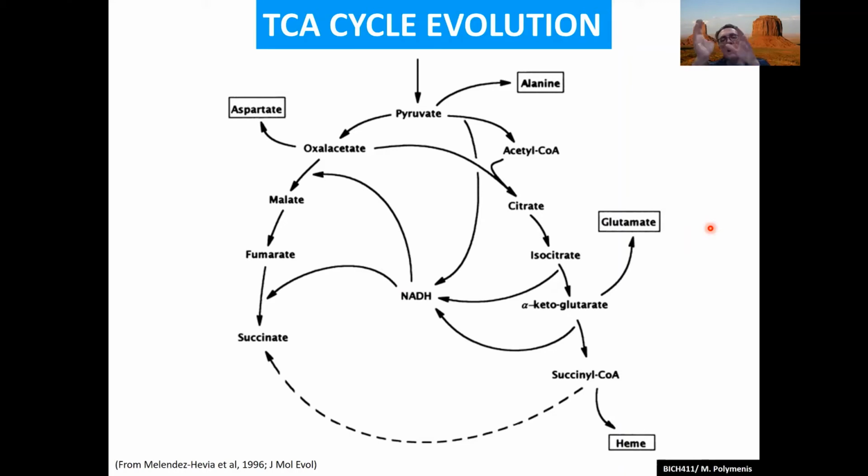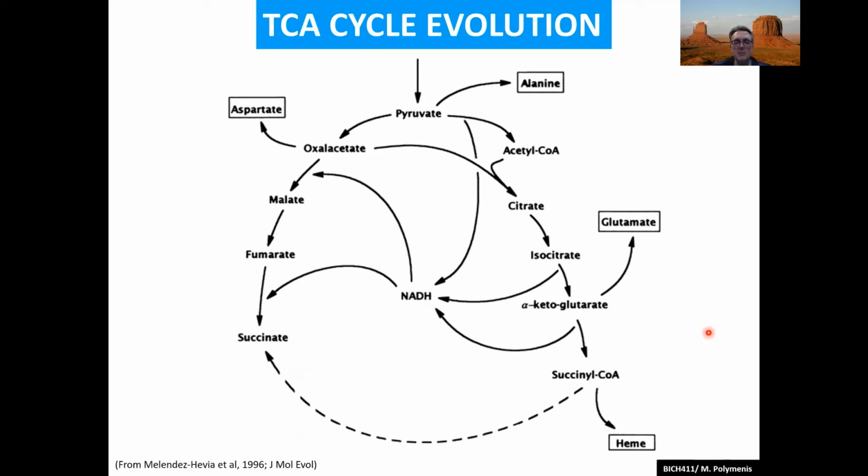And if you mine the genomes of various organisms, you find that some of them are actually missing some reactions, like the bottom one here, that takes succinyl-CoA and makes succinate. And this was at the time when we were discussing it. This reaction does not produce any obvious output like the other reactions characteristic of the TCA cycle, such as electrons in the form of NADH or any intermediates that are unique and used in biosynthesis, arguing that it was a late step. It was added late in evolution.